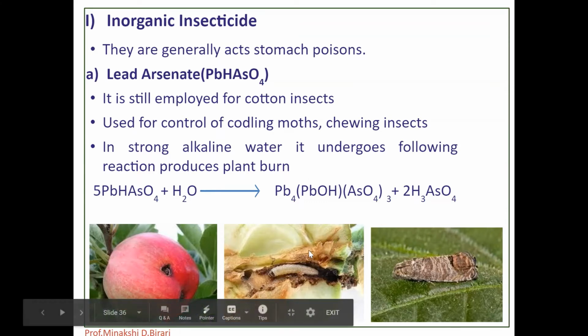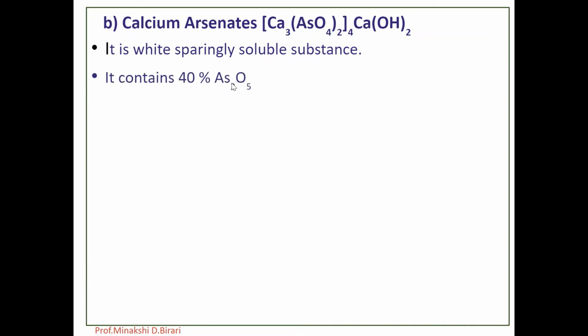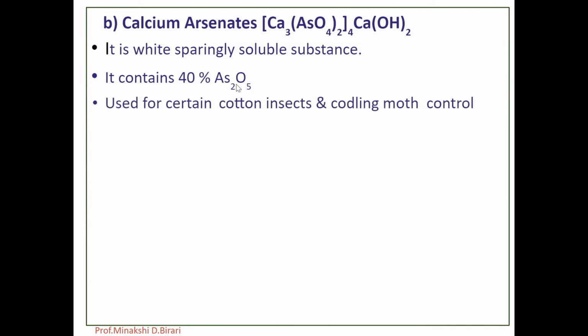So these are the examples of inorganic insecticides. Second one is calcium arsenate, which is also used as an inorganic insecticide. It is a white sparingly soluble substance. It contains 40% of As2O5. The phytotoxic effect is diminished by addition of zinc oxide or zinc sulfate.